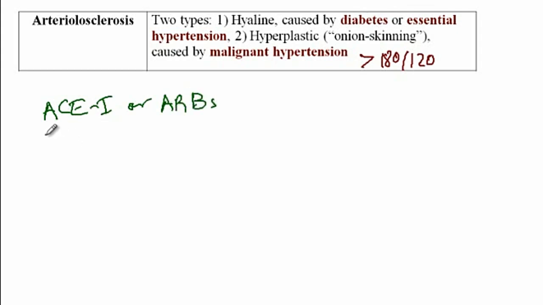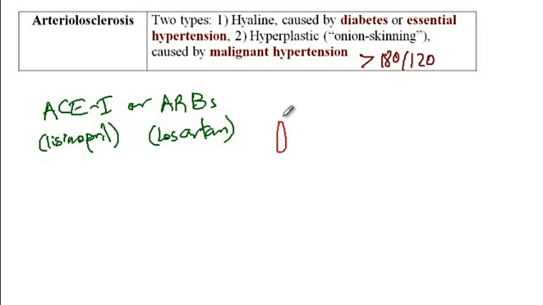Examples of which include lisinopril as an ACE inhibitor or losartan as an ARB. And how these medications work is that they would decrease the perfusion of the renal vessels. So what happens with the diabetes is that there is glomerular hypertension and hyperfiltration, as a consequence of which it will cause diabetic mediated nephropathy.